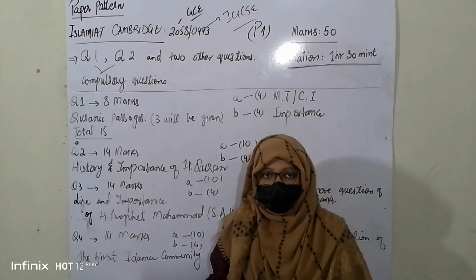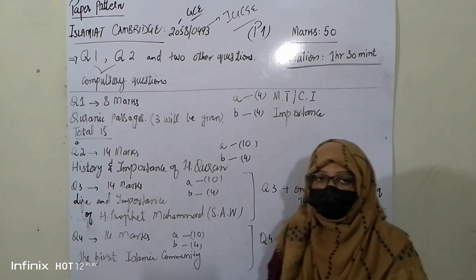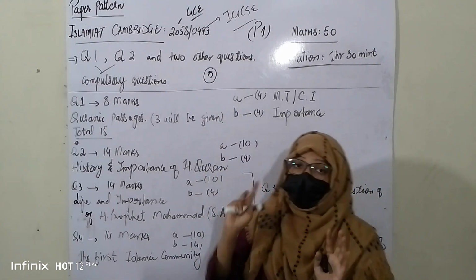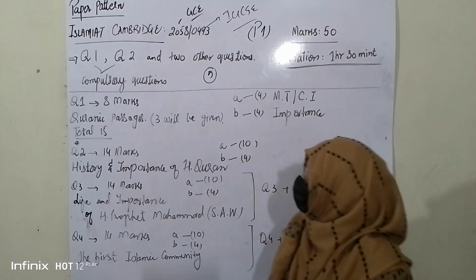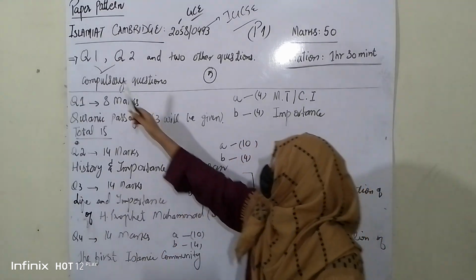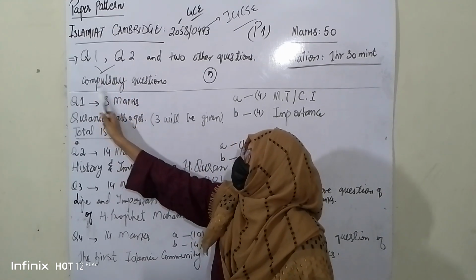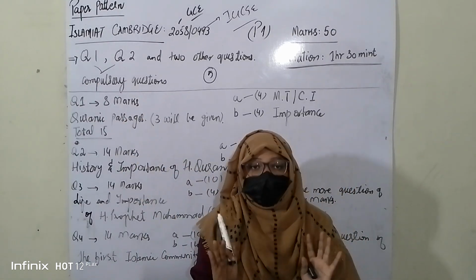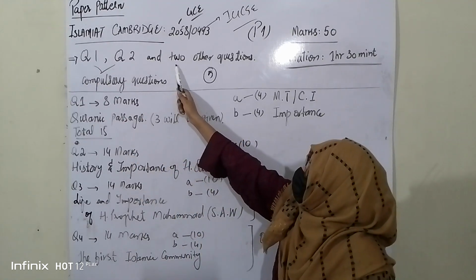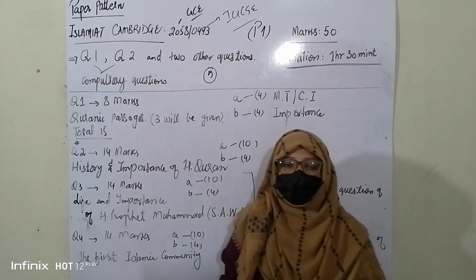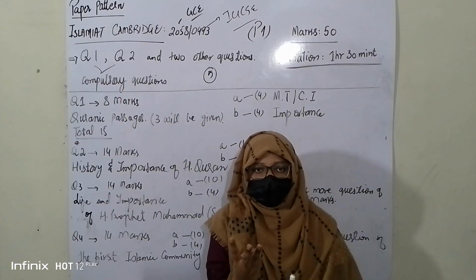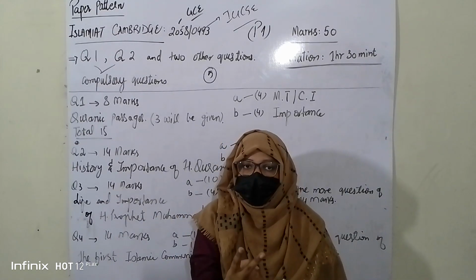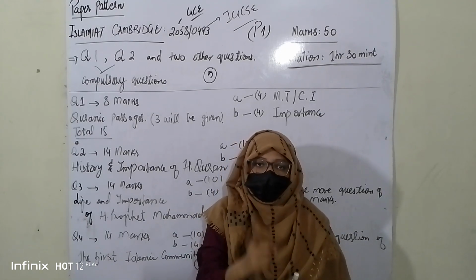So in P1, how many questions are provided? Total 5 questions will be provided to you. Out of these 5 questions, question number 1 and 2 are compulsory. You can't skip these two questions. After question 1 and question 2, 3 questions are left. Out of these 3 questions you will have to attempt any two of your choice, and you will have to skip only one question.